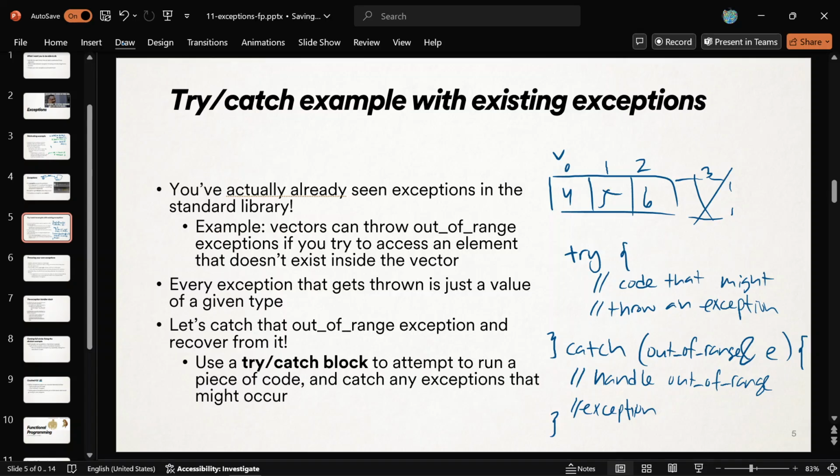And so if that's the only kind of exception that could have been thrown, you're done. Otherwise, you'll add another catch block with another body, like catch an int, catch a double, catch a bool, whatever kind of thing that could have been thrown. Okay, so that's the idea. Does that make enough sense?